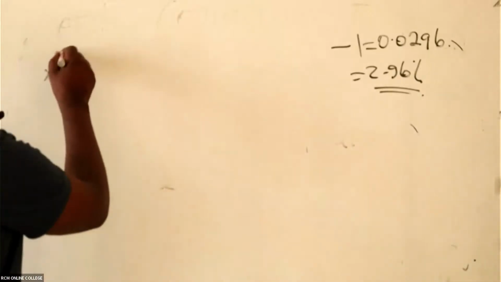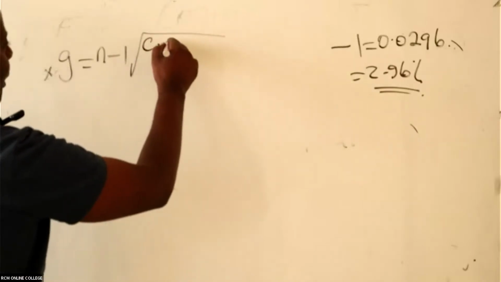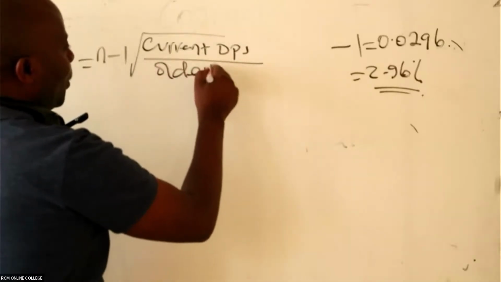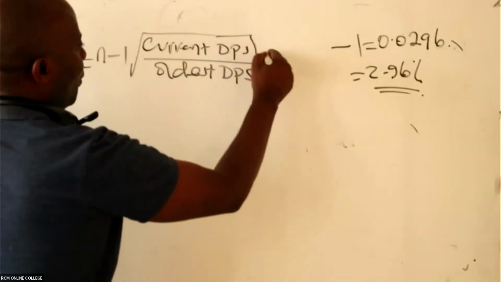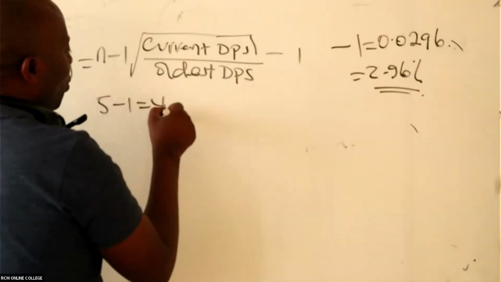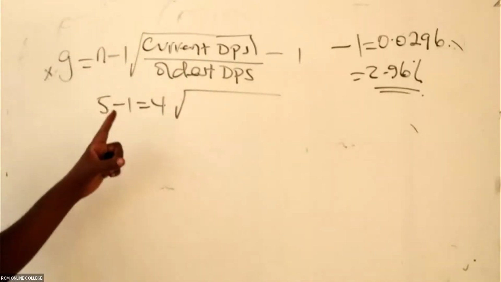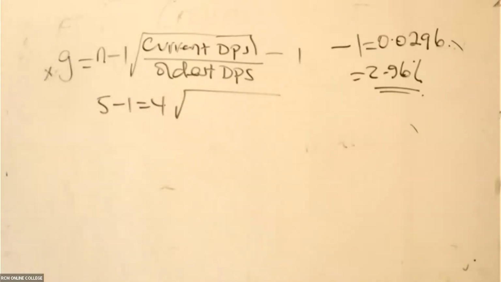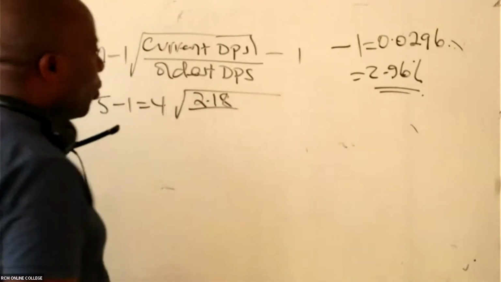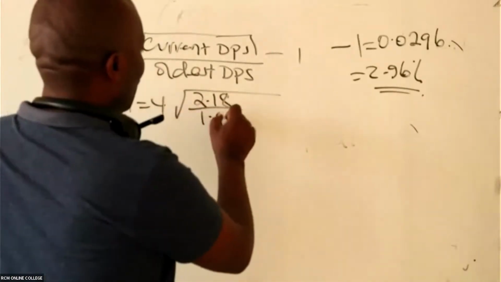So remember the formula for getting G is the n-1 root of current DPS over oldest DPS. Whatever we get, we take away 1. In this case we have 5 minus 1, which is 4. So it's the fourth root of the current DPS, and the most current is 2.18, all over the oldest DPS, which is 1.94.